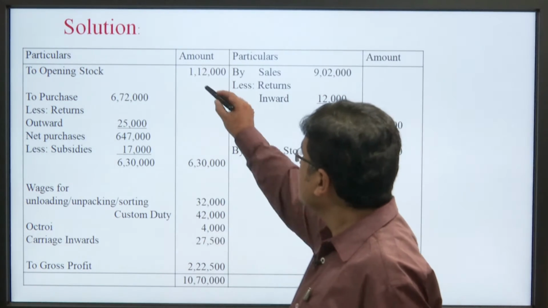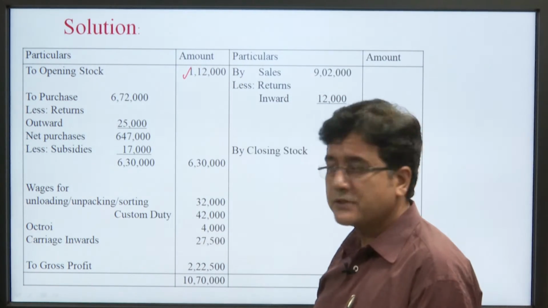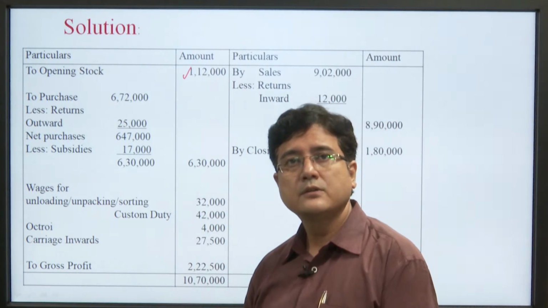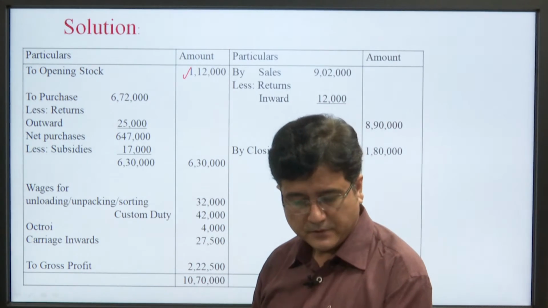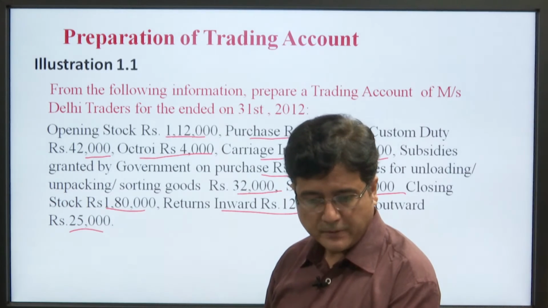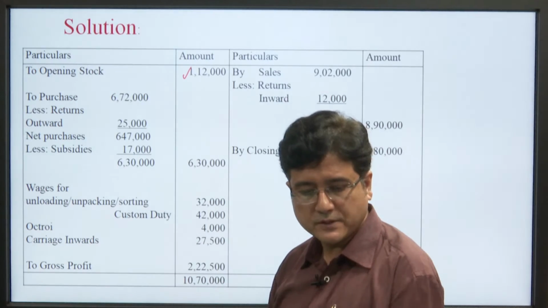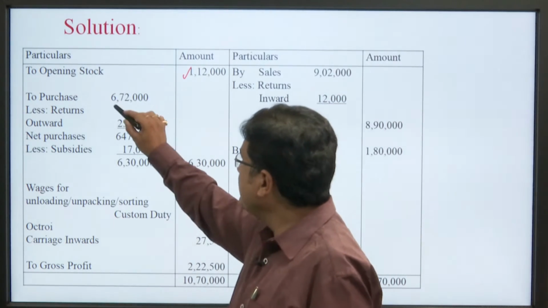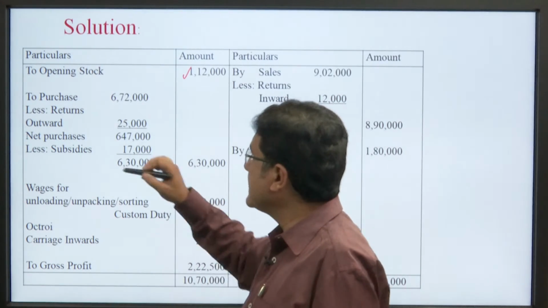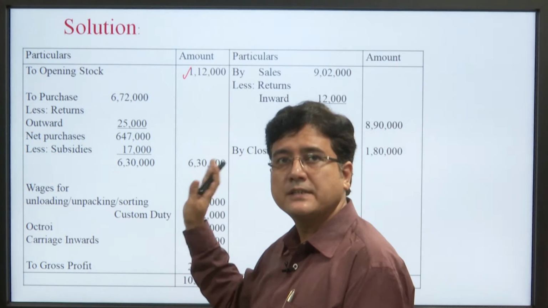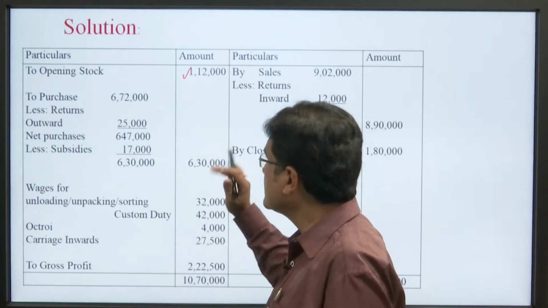See, we write it here, opening stock 1,12,000. Then purchase 6,72,000. We put purchase inside because if there is any kind of adjustment, we first adjust it inside, then put the final figure outside.